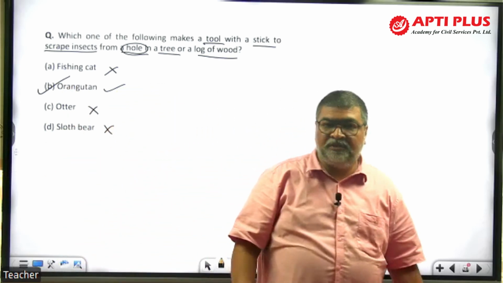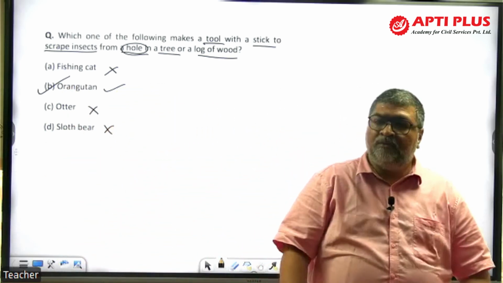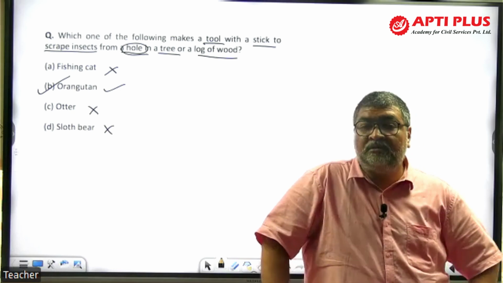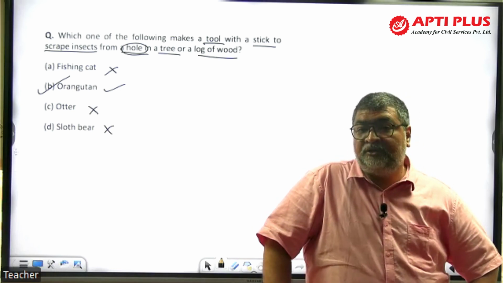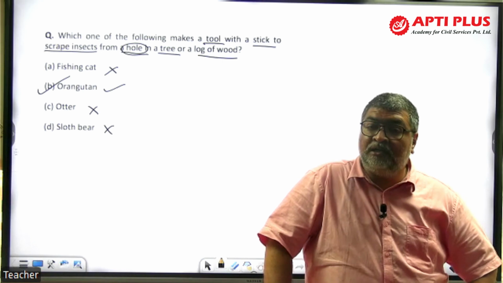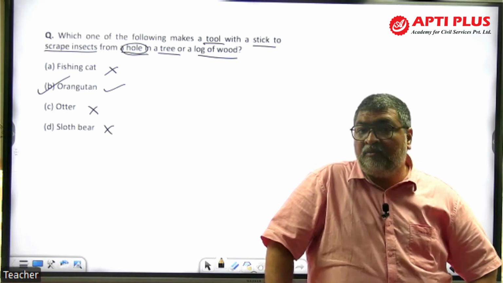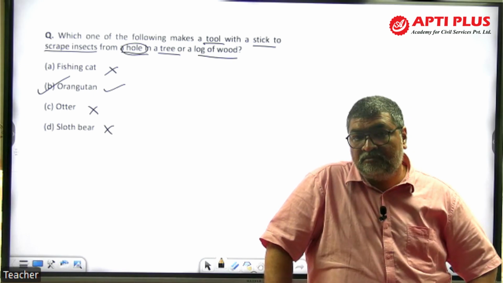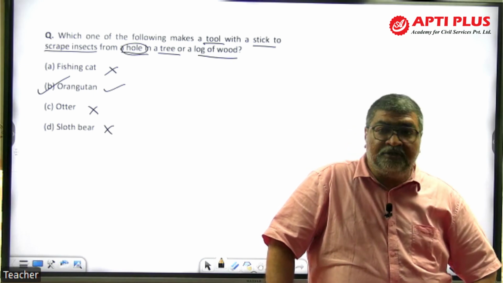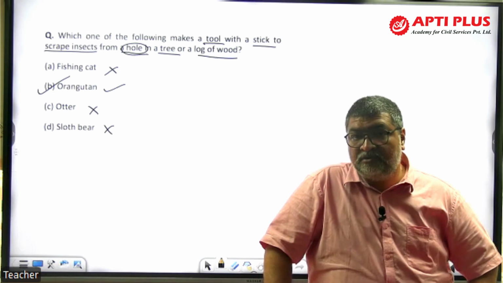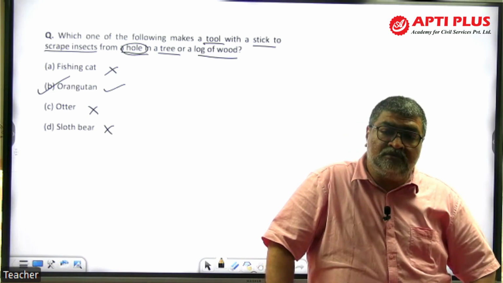Orangutan as a primate. And why was it asked? Because Java, Sumatra, Indonesia, Sundaland, biodiversity hotspot. Because of extensive palm oil cultivation, palm tree cultivation, destroying the tropical rainforest. That is the habitat of orangutan.